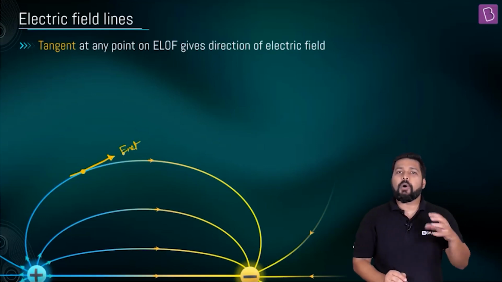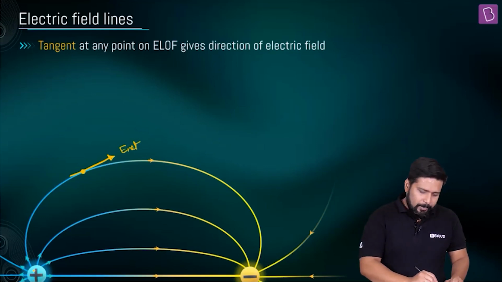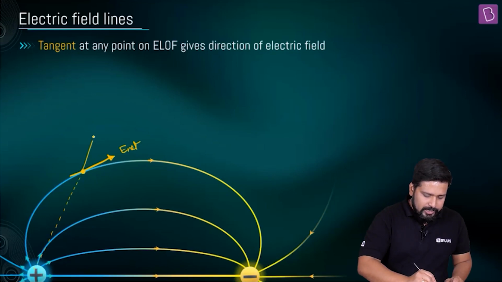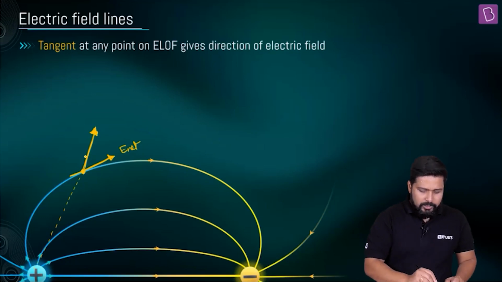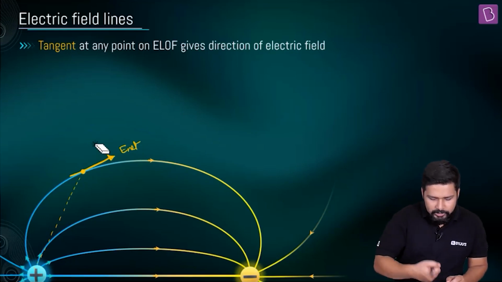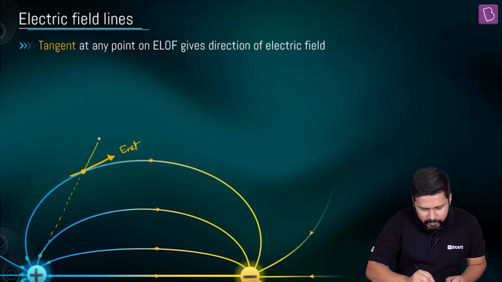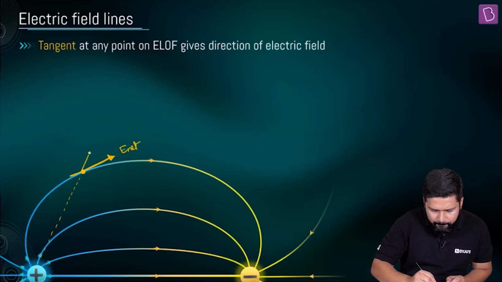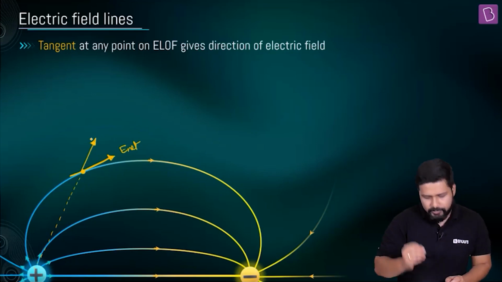How can I say that? Let's talk about this positive charge, and the direction of the electric field obviously is going to be in this direction because of the positive charge. It's definitely going to be away from the charge, along the line joining the two points, and in this direction, correct? Something like this, no problem.